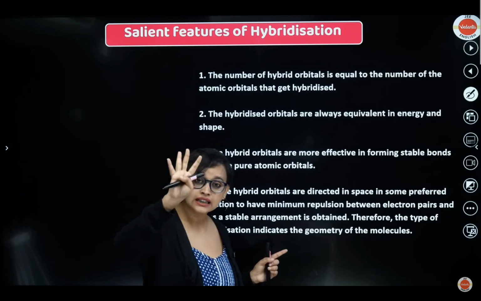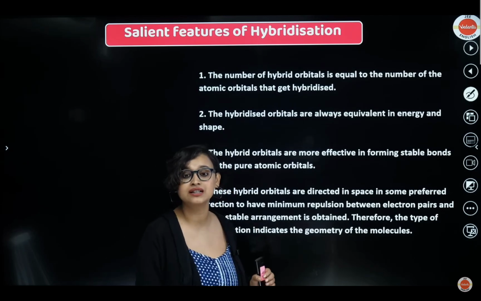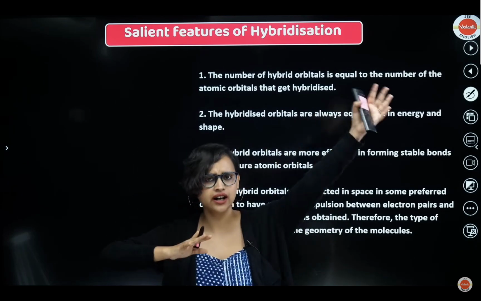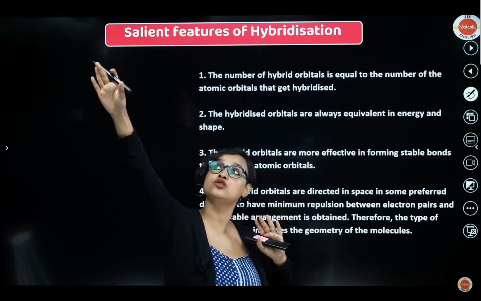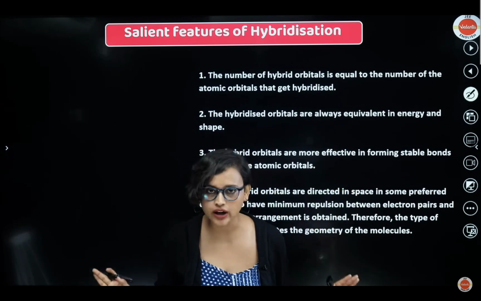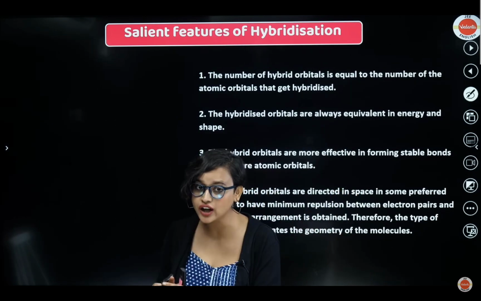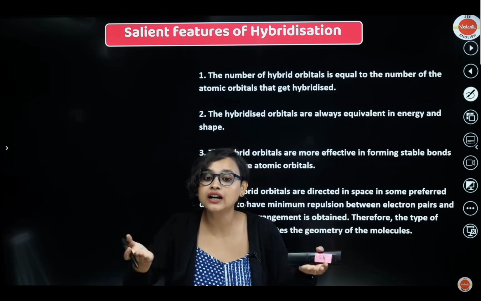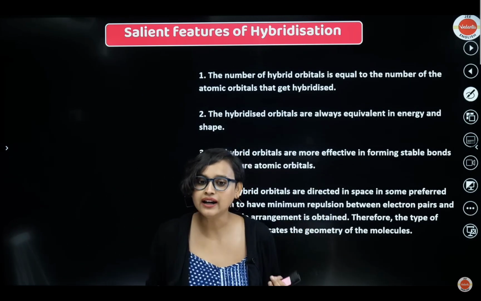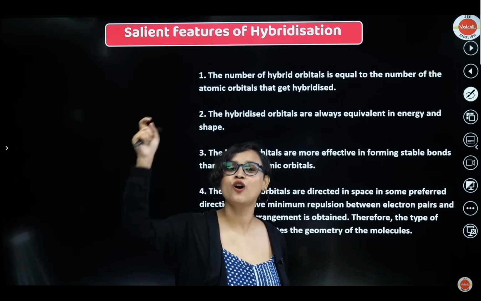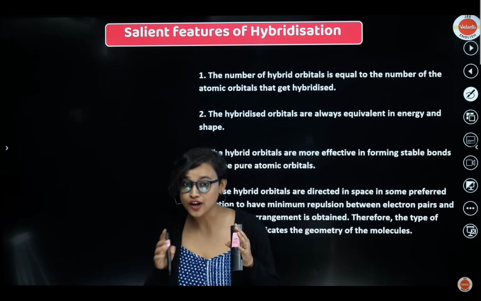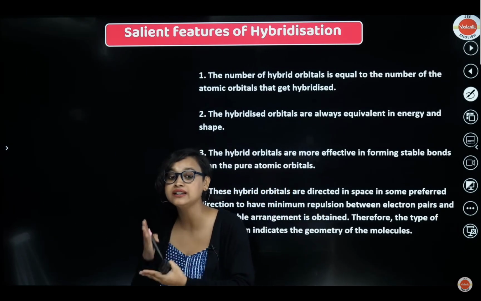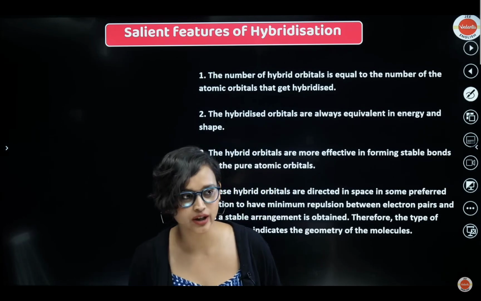Getting my point? And then the fourth salient feature is that these hybrid orbitals are directed in space in some preferred direction. They have their own set of directions that they want to follow. Some of them want to go this side, some of them that side, and it's okay. They have their own preferred direction where the minimum repulsion between electron pairs happens, and that is why a stable arrangement is obtained. Which is why the type of hybridization also indicates the geometry of the molecule. So from the hybridization, you can find the geometry of the molecule. You getting my point?